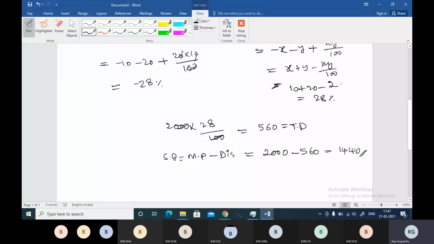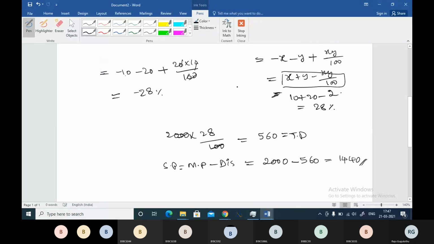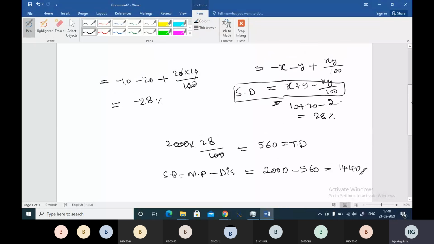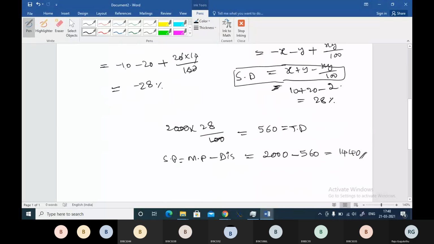So you can use this successive discount formula also, where you can note this one as successive discount. This is our successive discount formula, buddy. You can apply it when a successive discount question comes, instead of doing all the above things. You can directly substitute here and tell the answer. Any doubts, boss? I think you got it. Any doubts you can ask me.